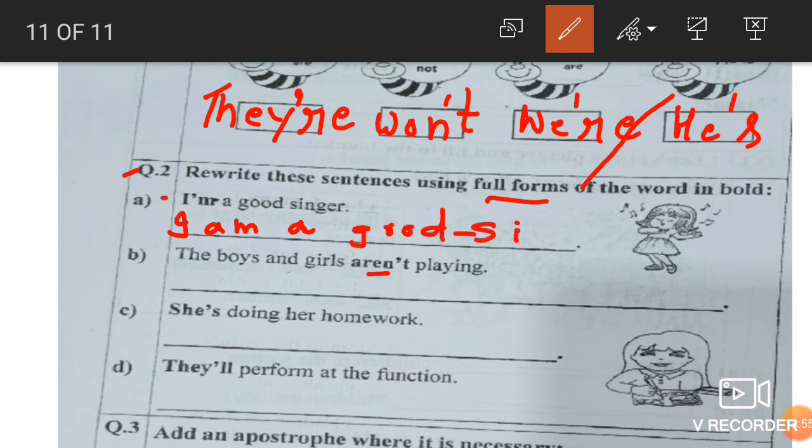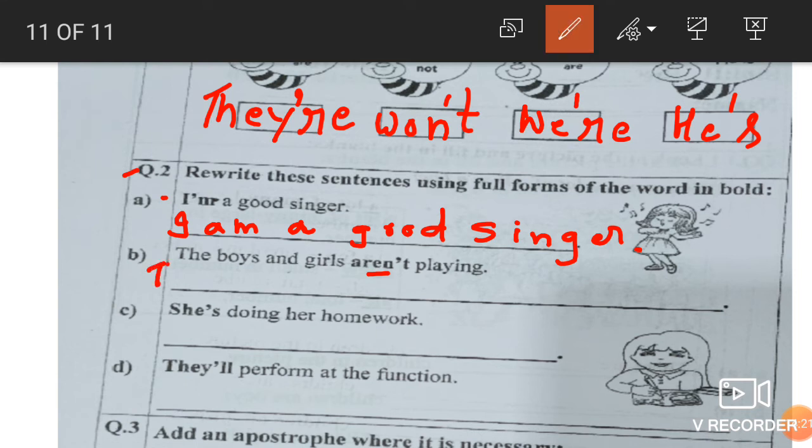singer. My pen mark, let me erase this. Wait. Okay. Here E is missing because of that line. Wait. Okay, done. Okay, I am a good singer.